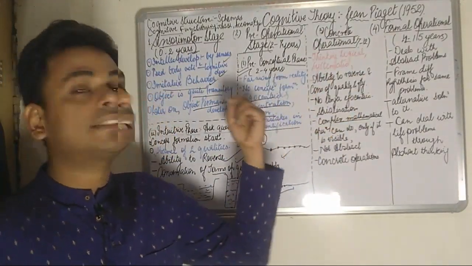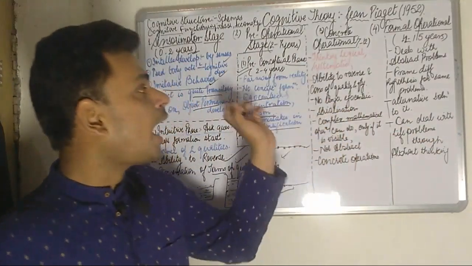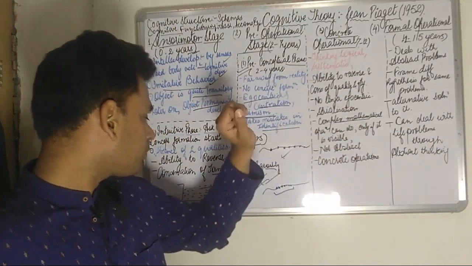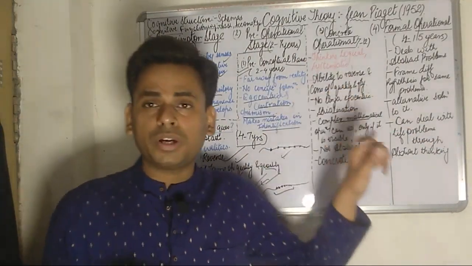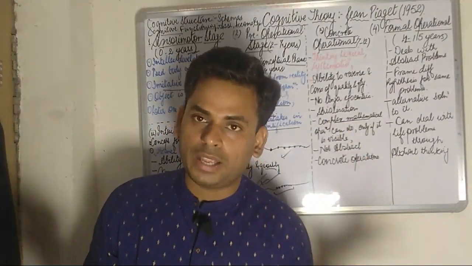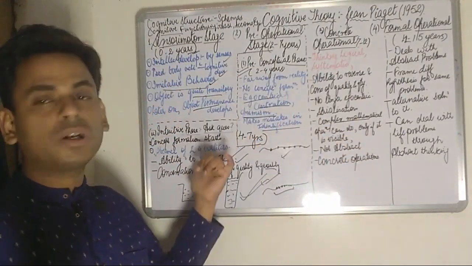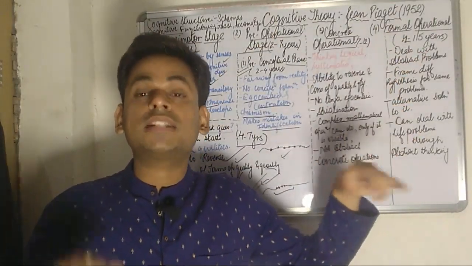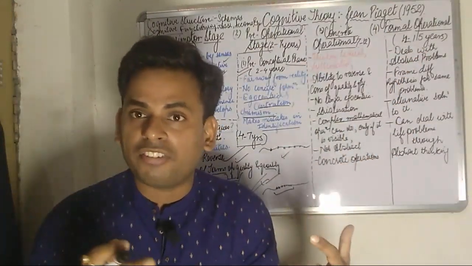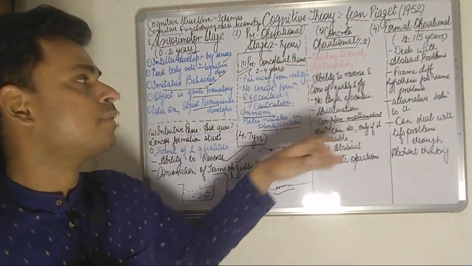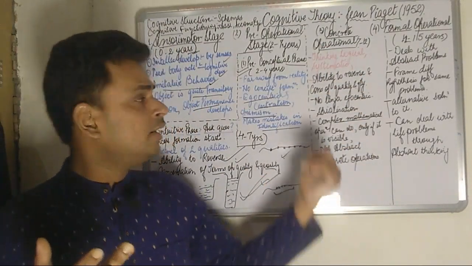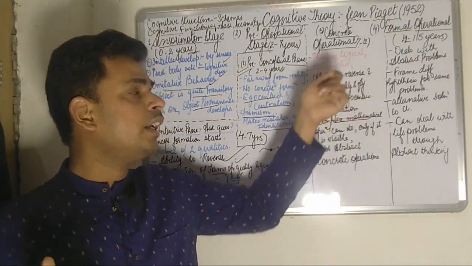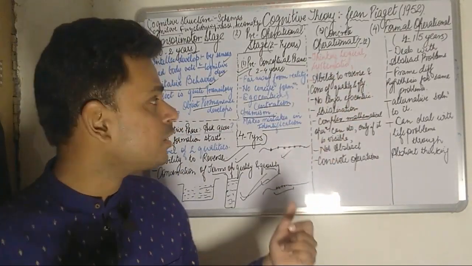Now the child has an ability to reverse, and the conservation of quality and quantity he now understands well. So whatever things were lacking in the pre-operational stage, during the concrete operational stage the child becomes much more aware of it. So the thinking becomes logical, the ability to reverse, the ability to conserve quality and quantity, the child is now very well acquainted with.